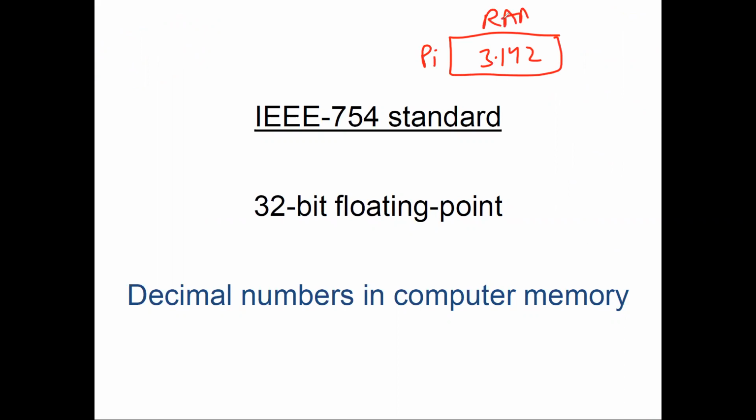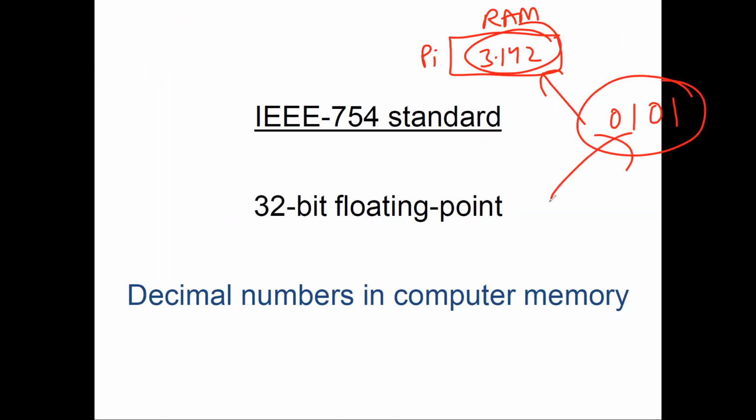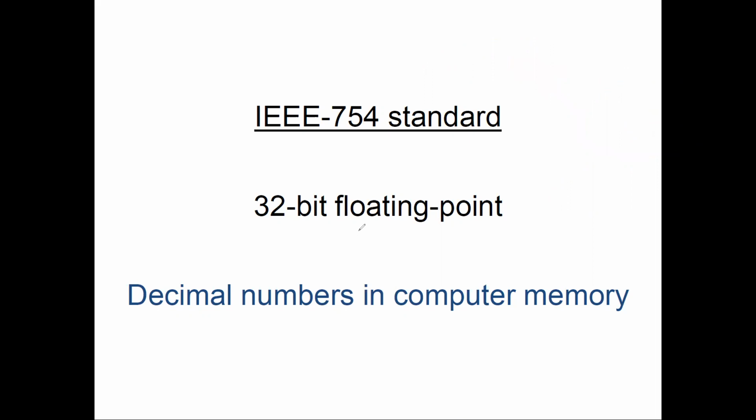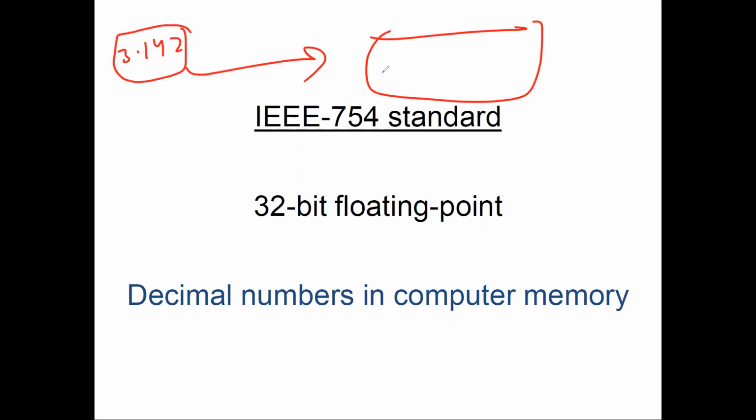Obviously 3.142 cannot fit in RAM, only 0s and 1s will, because computers only understand this language, right? We discussed yesterday why only binary numbers are understood by a computer, because of the current, right? Voltage 1 means voltage high, so 1 value for that and 0 for voltage low. So we need to find how I should store this 3.142 in my RAM in the form of 0s and 1s.